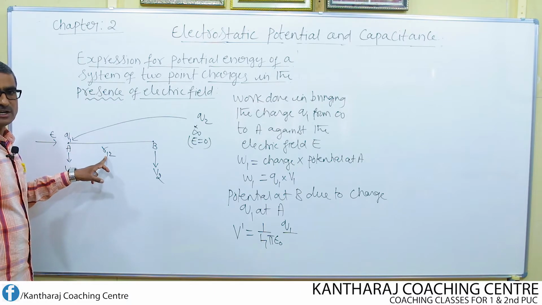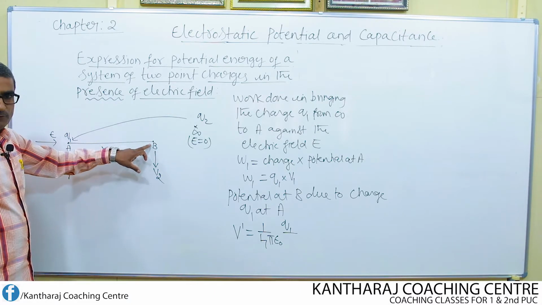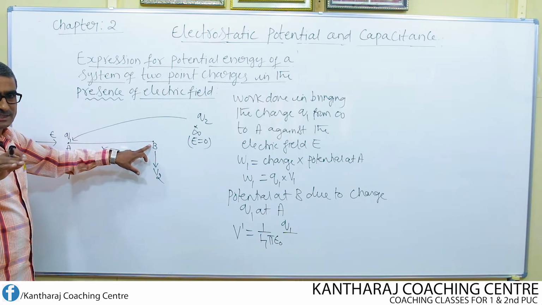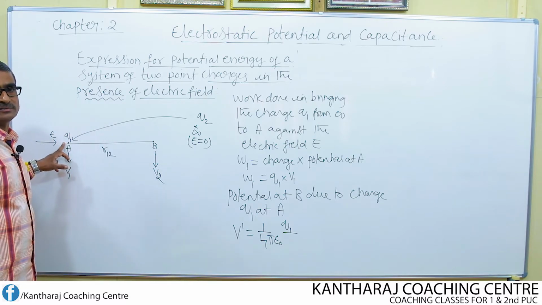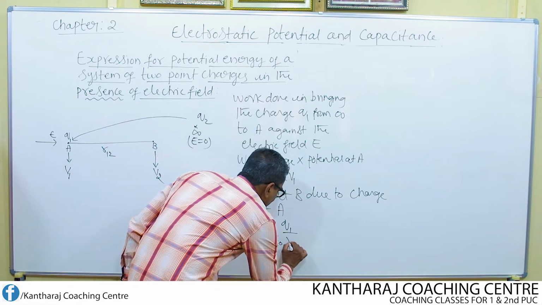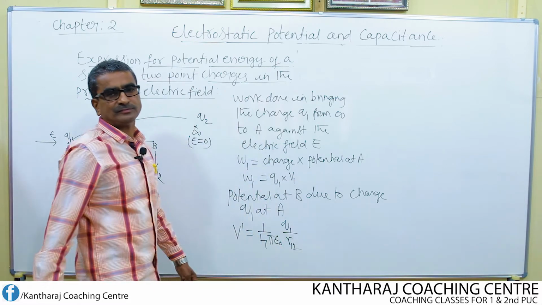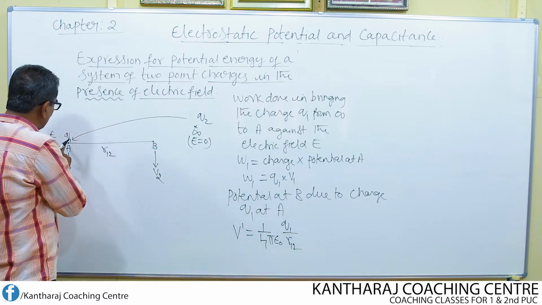It is at a distance R12. So if I am finding the potential at the point B, then I must consider the distance of the point B from the charge Q1. So Q1 divided by R12. So this is the potential at B due to Q1.